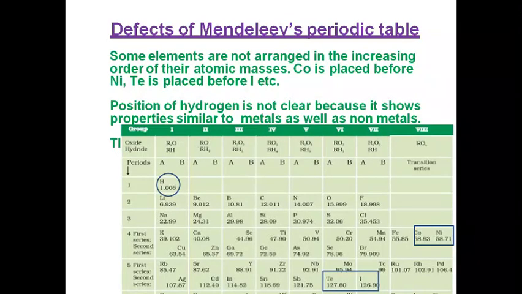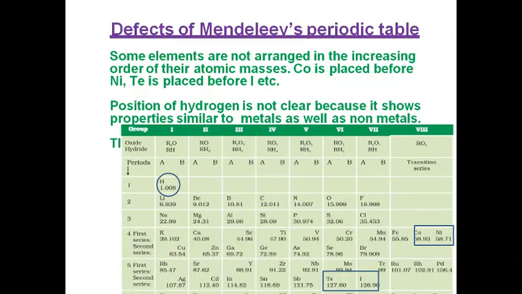And the last demerit is the position of isotopes. Isotopes, what are isotopes? Isotopes are the elements having the same atomic number but different atomic mass.